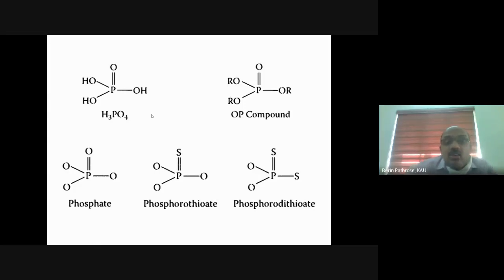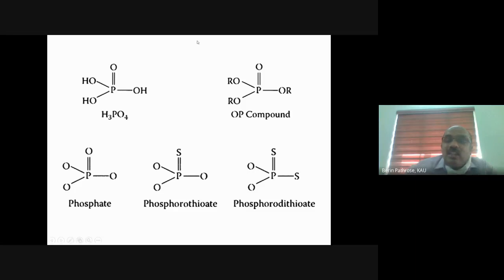So any organophosphorus compound has a structure like this. This hydrogen, this hydrogen, this hydrogen, and this oxygen can be replaced with side chains or other atoms to form different pesticide molecules.